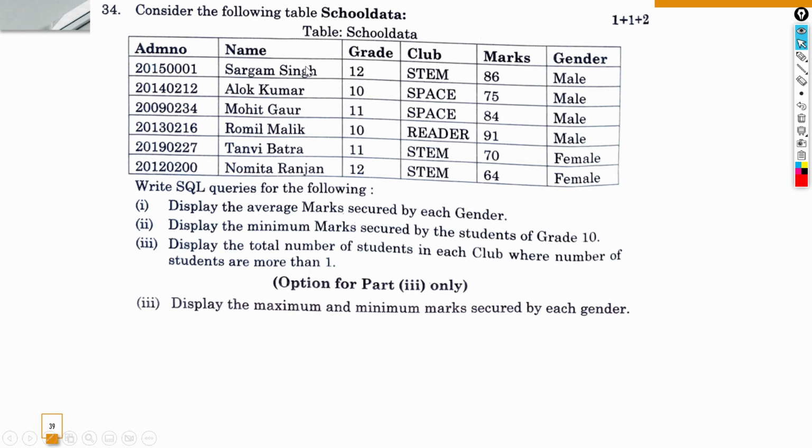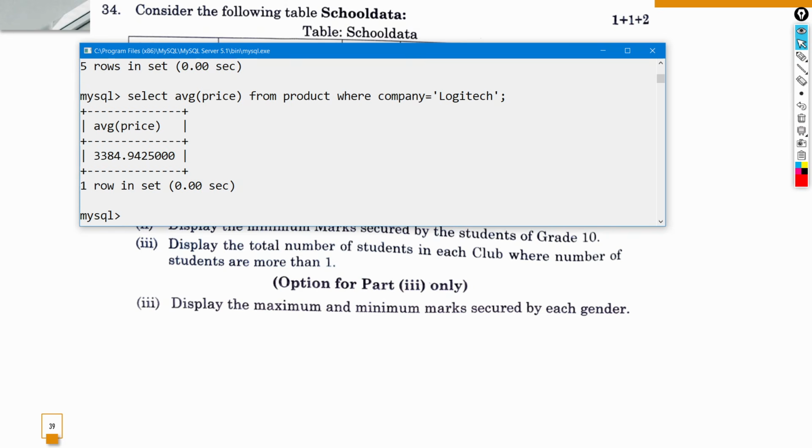So let's move on to the next question, question number 34. Consider the following table school data. So I have already again created the table in MySQL. So if I just show you, select star from school data.